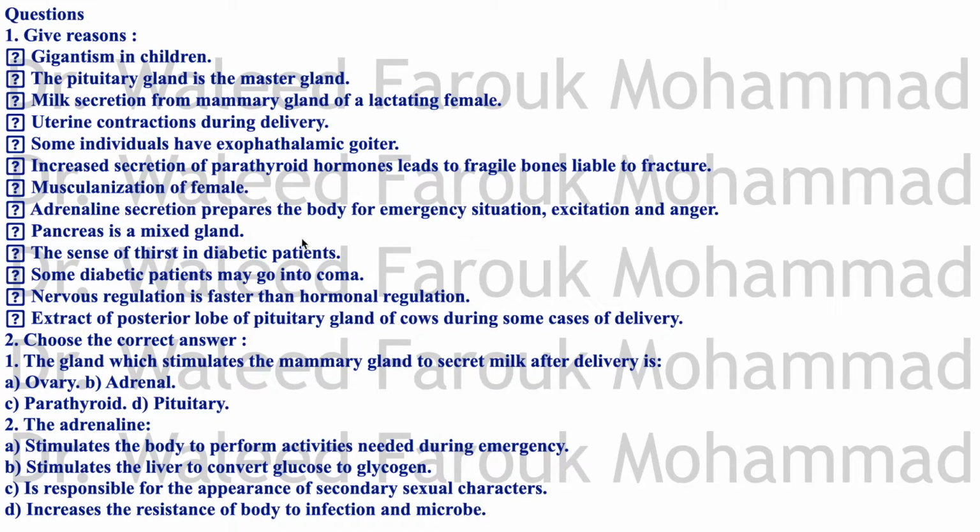Pancreas is a mixed gland. We know that there are exocrine glands, endocrine glands, and mixed gland. Pancreas secretes the pancreatic juice, so this is the exocrine part. And also it has cells inside the pancreas, the alpha cells and beta cells. And I told you before, there are D cells too, delta cells. The alpha cells for glucagon, the beta cells for insulin, the D cells for somatostatin. This is the endocrine part of the pancreas. That's why the pancreas is classified as a mixed gland.